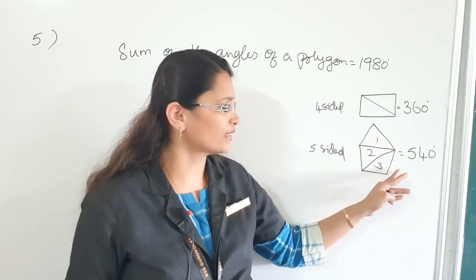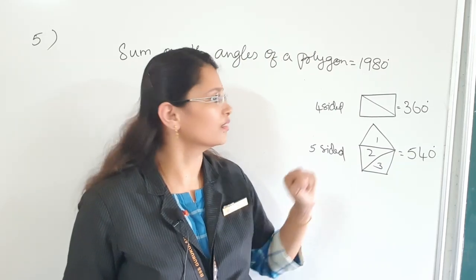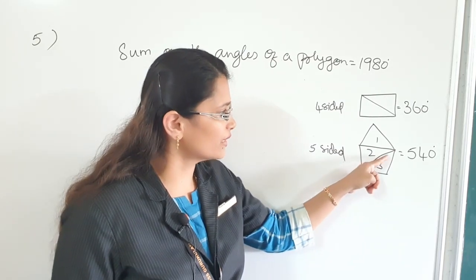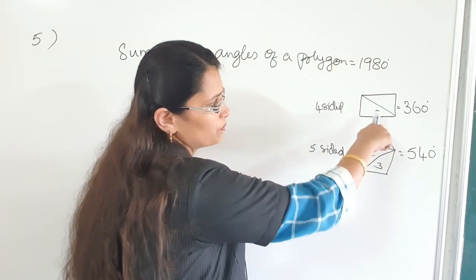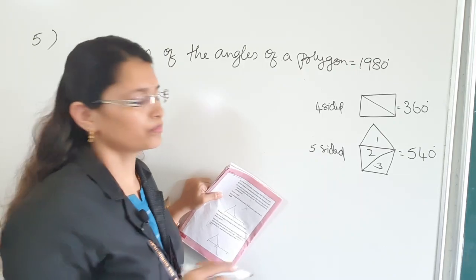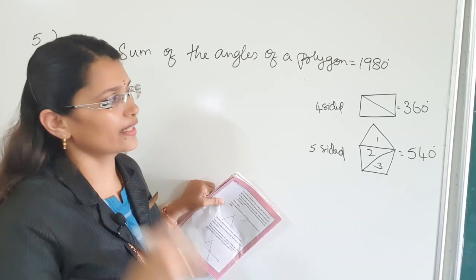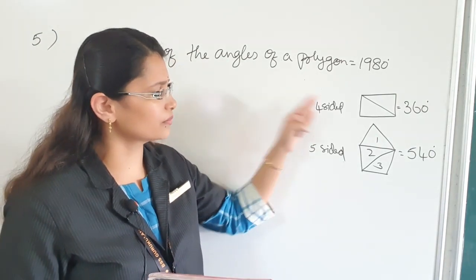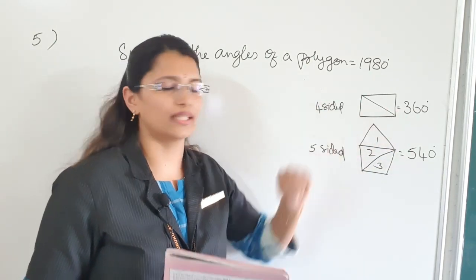Right? So here 5 sides means you will get 540 degrees. How many triangles? 3 triangles. 4 sides means how many triangles? Only 2 triangles. What is the sum of the angles of a triangle? 180 degrees. So here, 540 degrees minus how many triangles? 2 triangles. So 540 minus 180 is equal to 360, right? So if one side less, here 5 sides, here 4 sides, right? So one side less means you just subtract one triangle, that means minus 180 degrees.